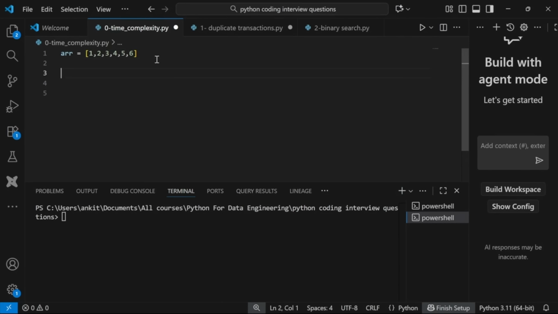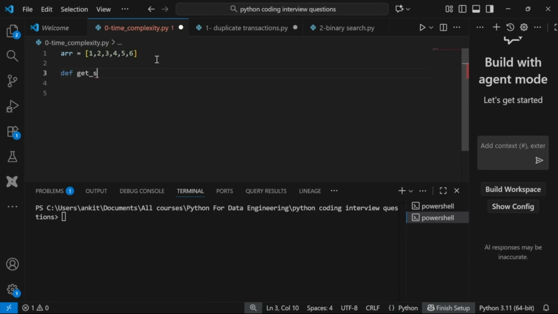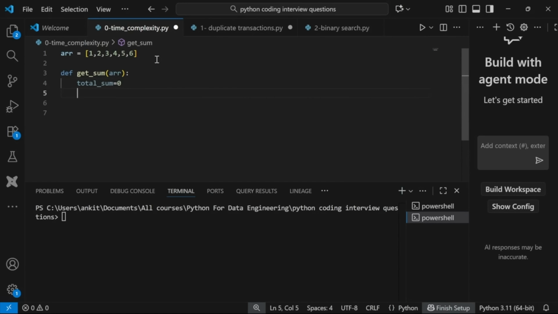So let's write a program. Let's define a function, def get_sum, and it will take one array as input. We will initialize my total sum, so I will say total_sum equal to 0. Now I will run a loop over it, because I want to go to each element. I want to iterate over this list, go to each element and sum all the numbers.